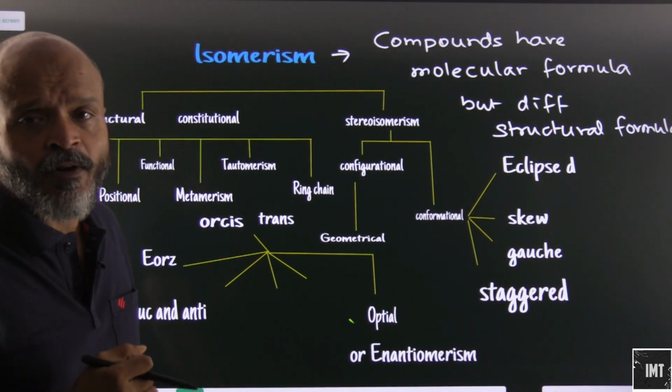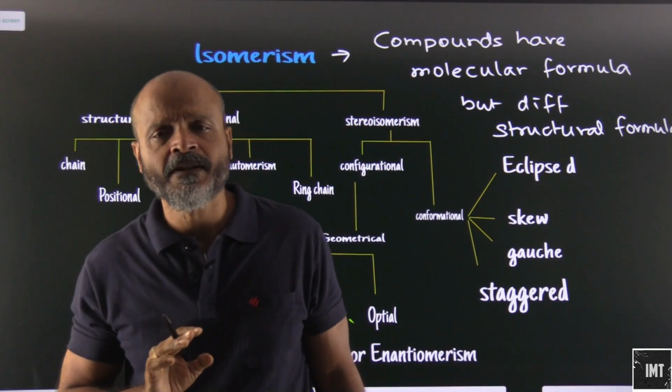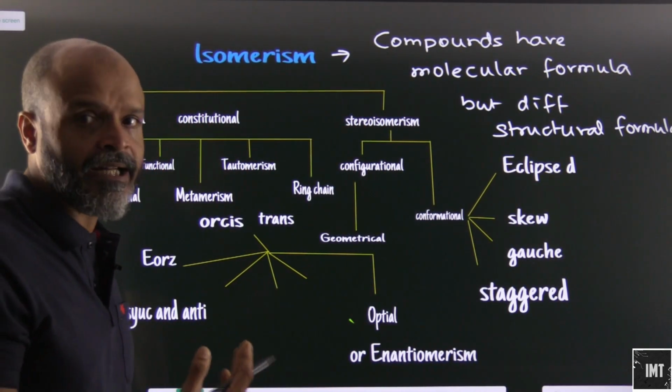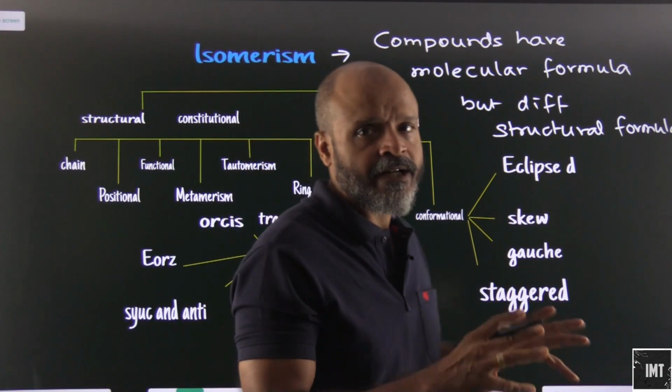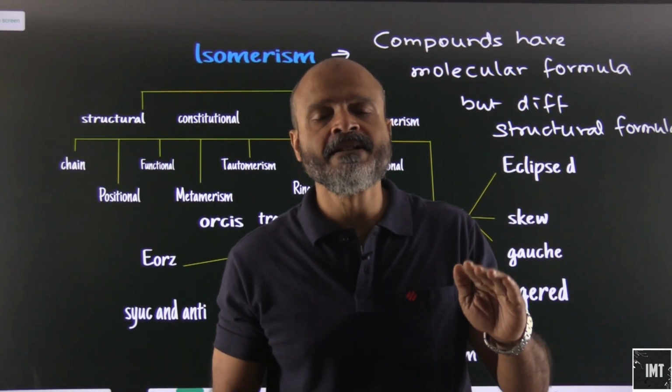So the molecular formula remains the same, and the structural formula differs; this is something that we have learned in the 10th standard itself.